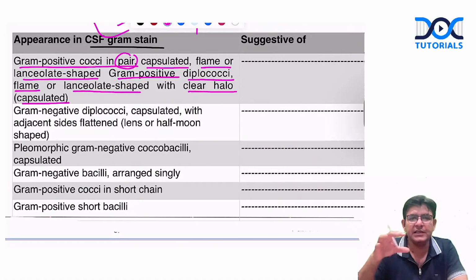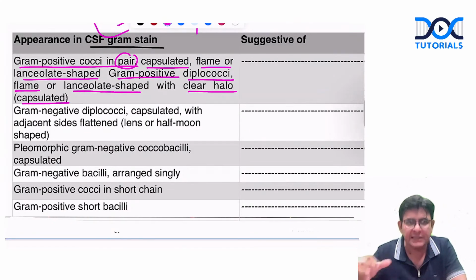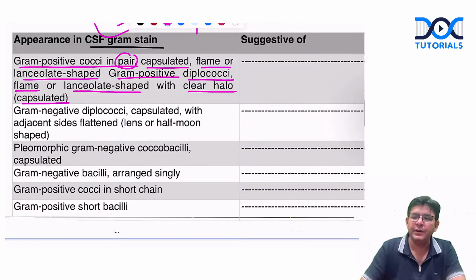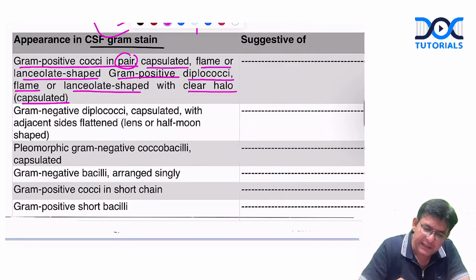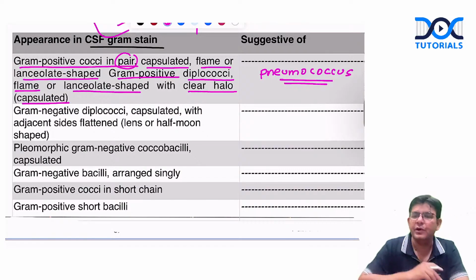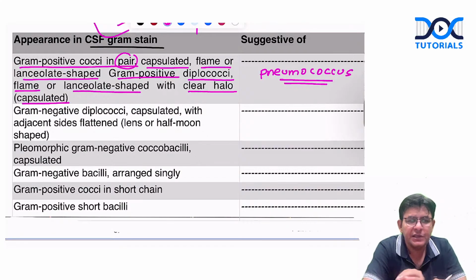If this is the scenario in the CSF gram stain given in the exam or in the paper, what is the answer, guys? It is suggestive of which particular organism? It is suggestive of pneumococcus. This particular one is suggestive of what, guys? Pneumococcus, whose other name is what? Streptococcus pneumoniae. Is it fine?